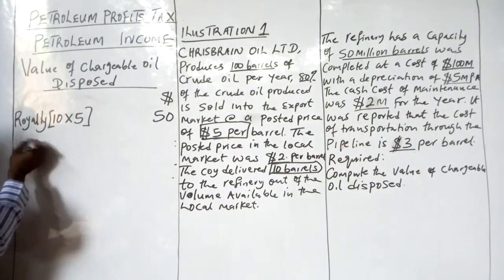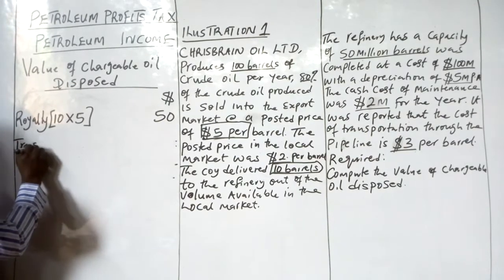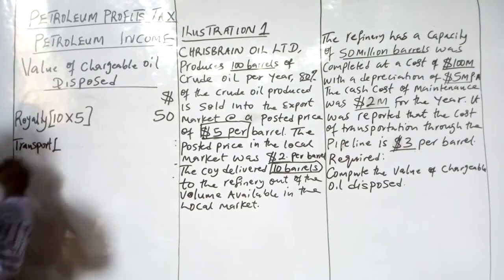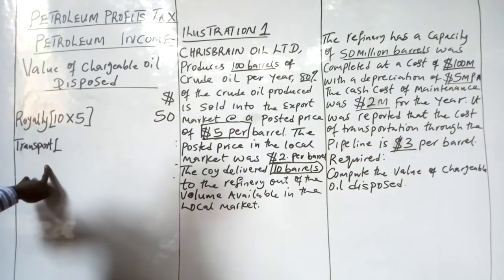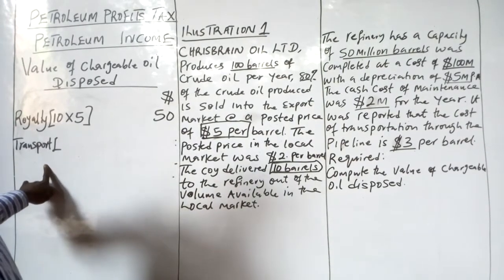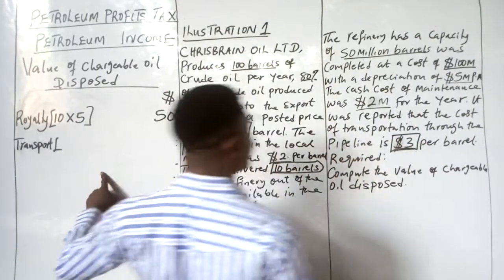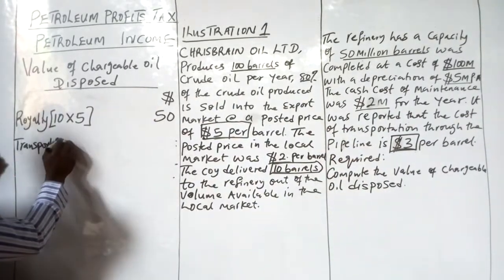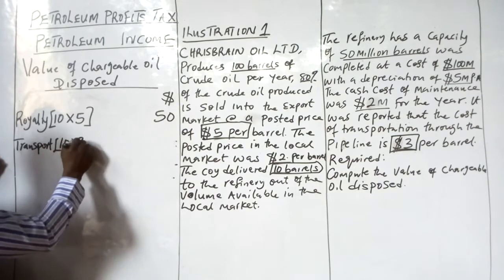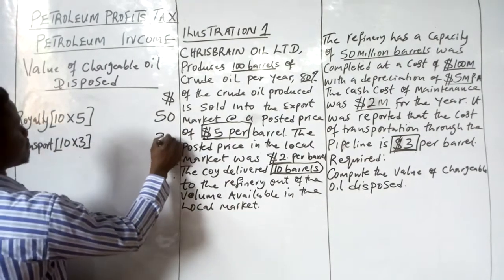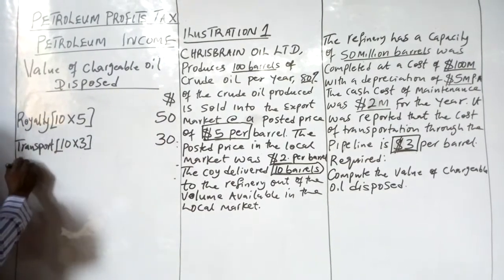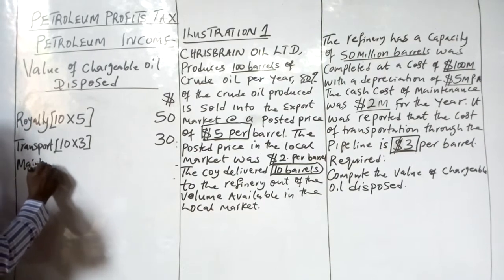Then we'll have the transport. The cost of transportation through the pipeline was given to us as $3 per barrel. So 10 barrels times 3 gives us 30. Then the leftover is the maintenance.